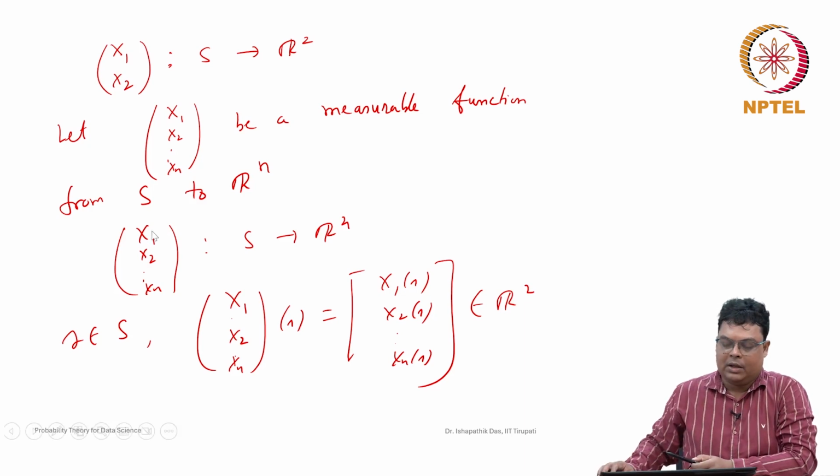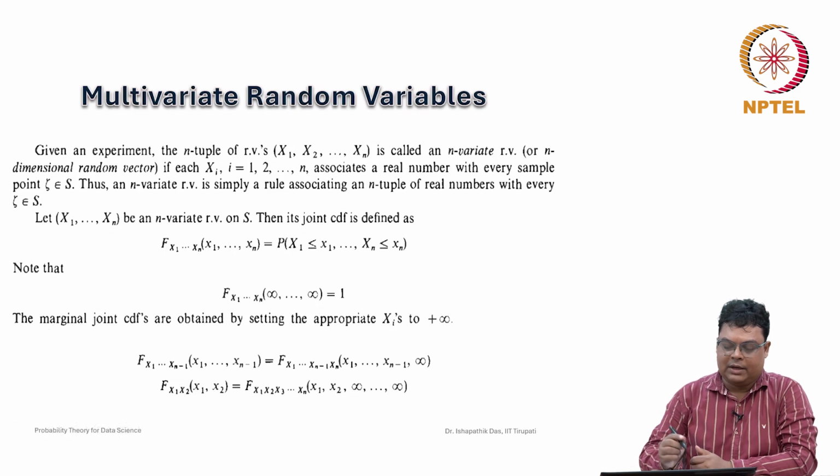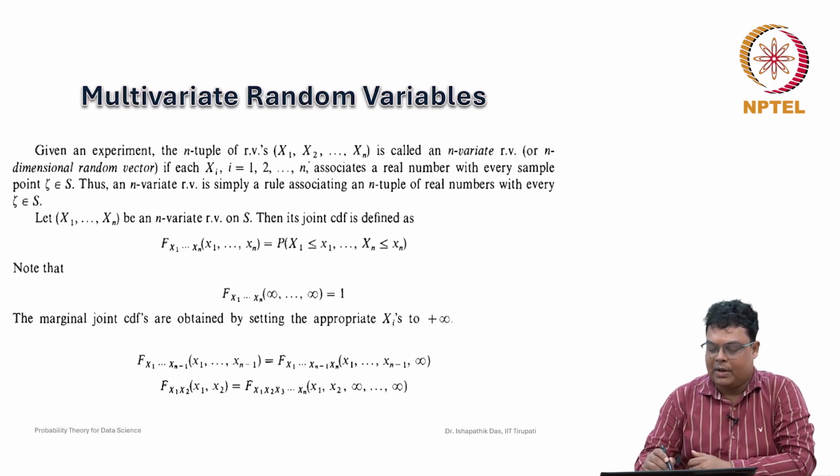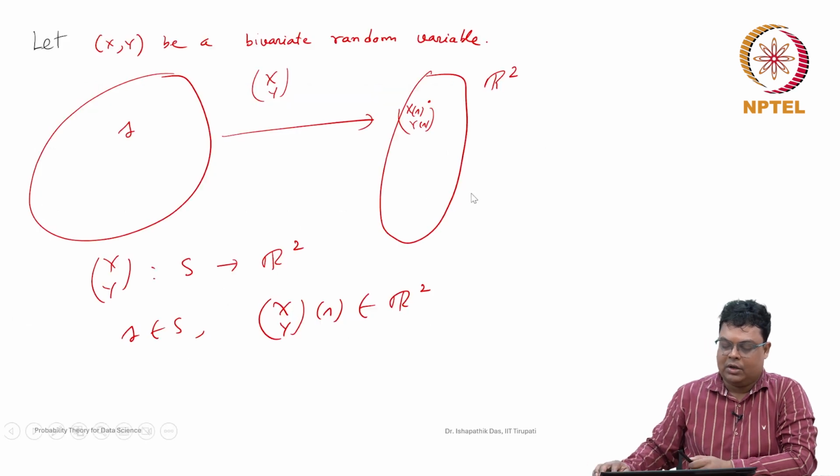So we can define it like the bivariate random variable, and we extend it: given an experiment, the n-tuple of random variables X1, X2, ..., Xn is called an n-variate random variable or n-dimensional random variable if each Xi associates a real number with every sample point s belonging to S. Thus an n-variate random variable is simply a rule that associates an n-tuple of real numbers with every s belonging to S. So basically each Xi is a measurable function from S to R.